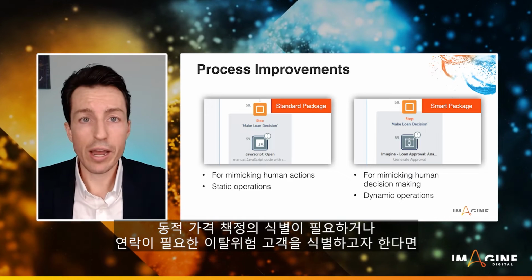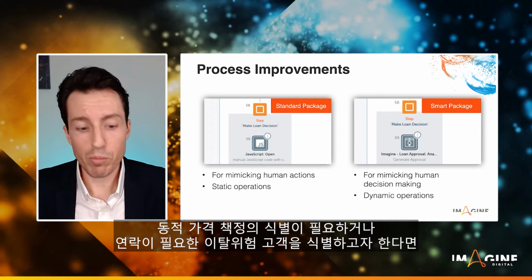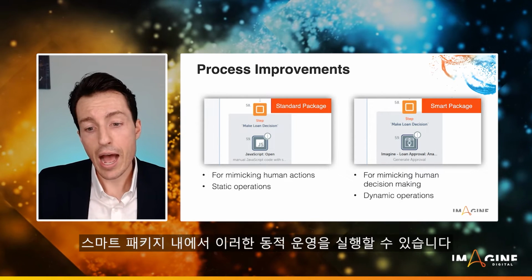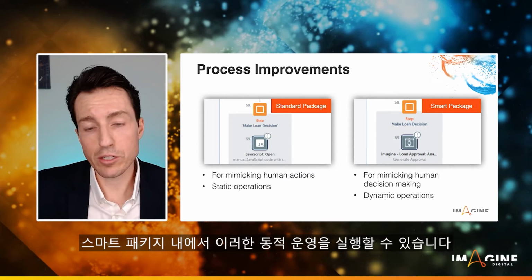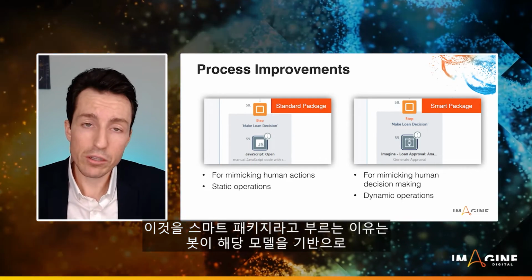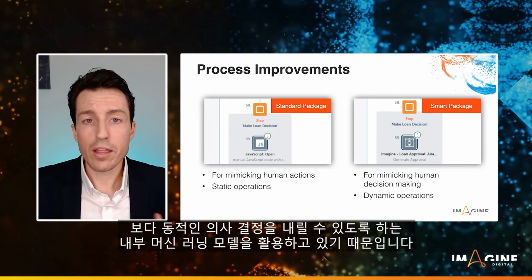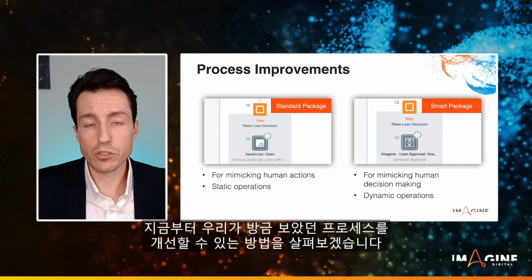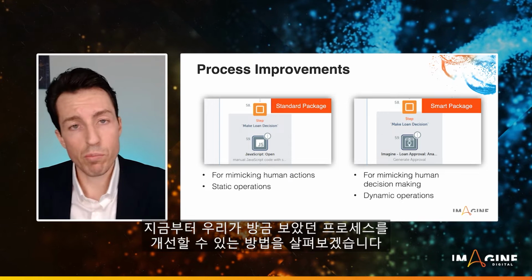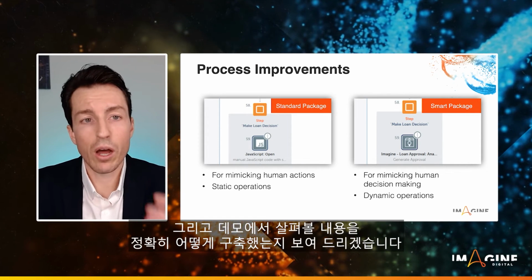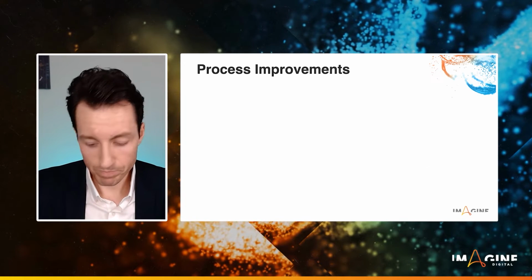So if I'm trying to identify dynamic pricing, if I'm trying to identify at-risk customers to contact, things like that, I could do those dynamic operations within a smart package. And we would call this a smart package because it's leveraging a machine learning model under the hood that allows the bot to make more dynamic decisions based on that model. So let's take a look at how we could improve the process that we just looked at. And I'll show you exactly how I built what we're going to take a look at in our next demo.